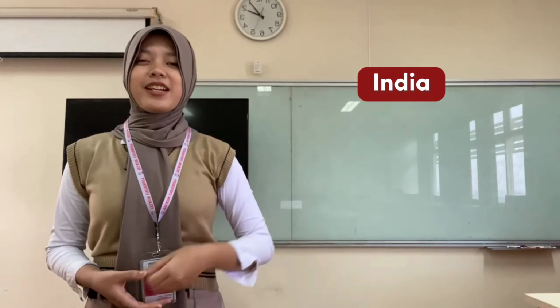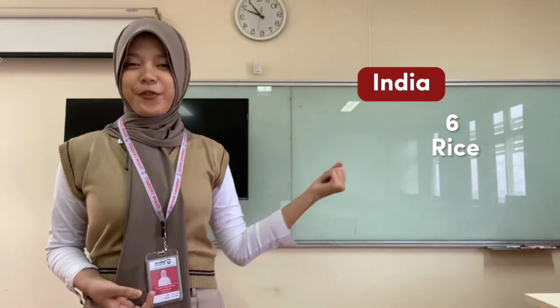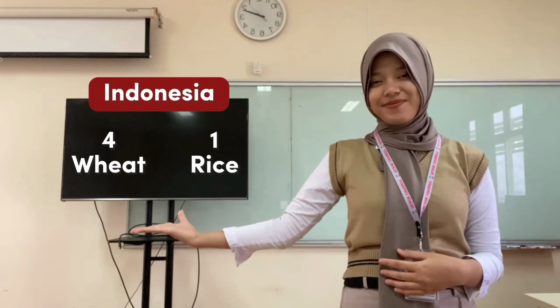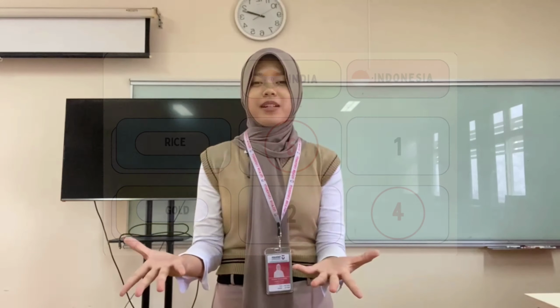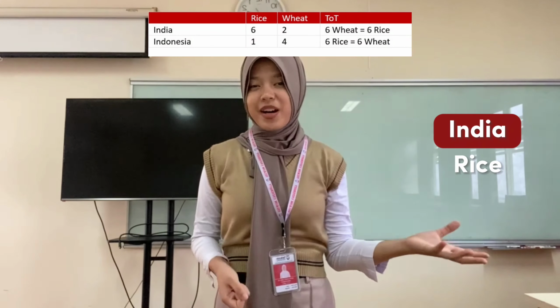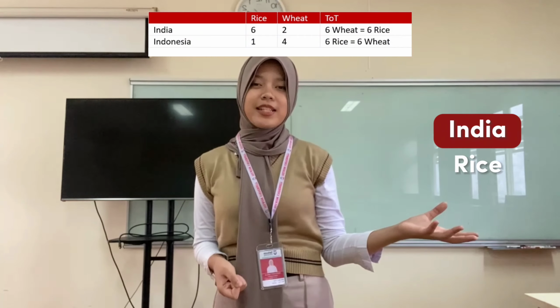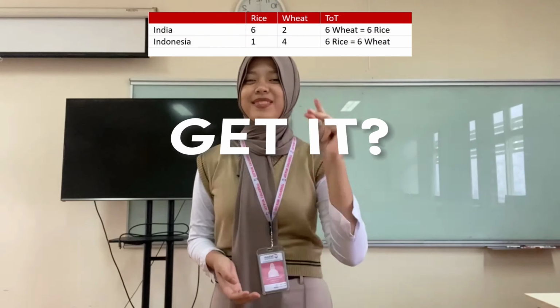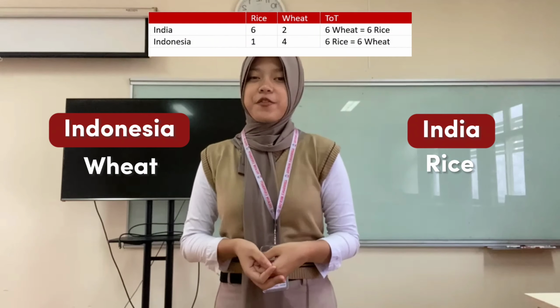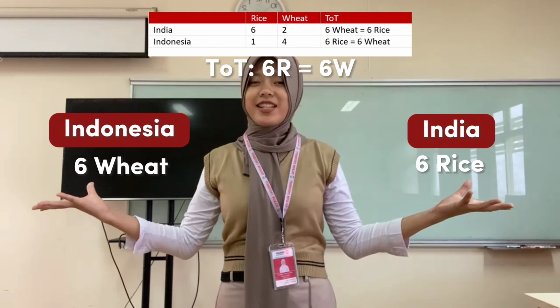In India, 1 hour of labor can produce either 6 of rice or 2 of wheat. While in Indonesia, 1 hour of labor can produce either 1 of rice or 4 of wheat. So from this table, India has an absolute advantage in the production of rice, while Indonesia has an absolute advantage in the production of wheat. Get it?